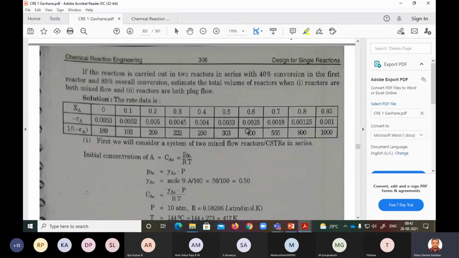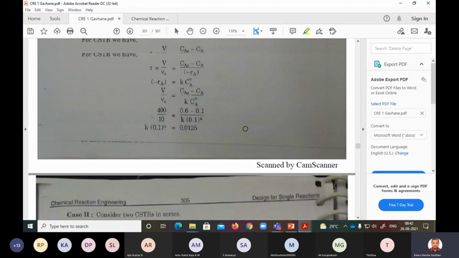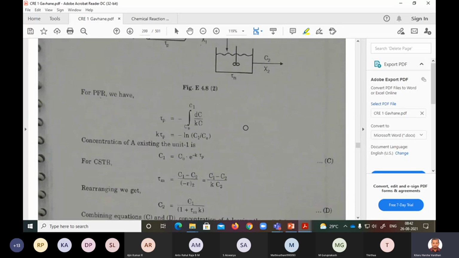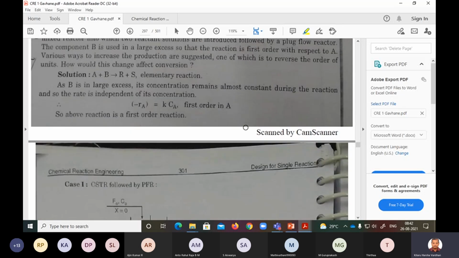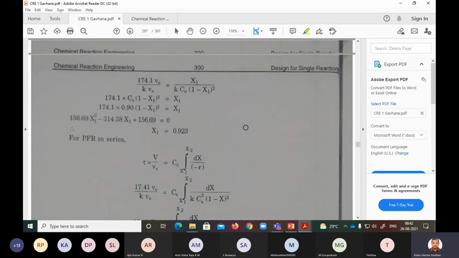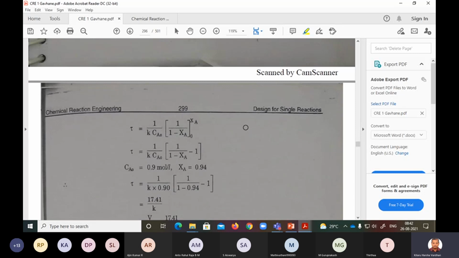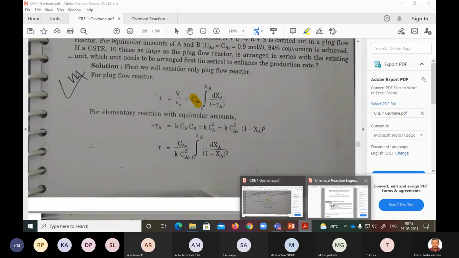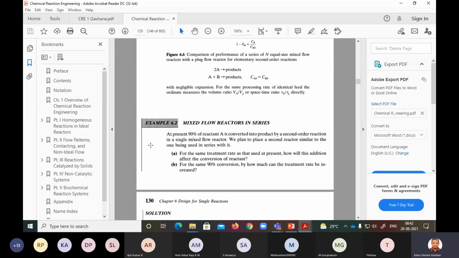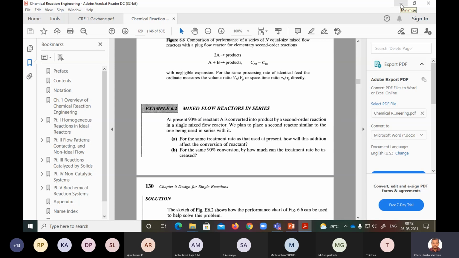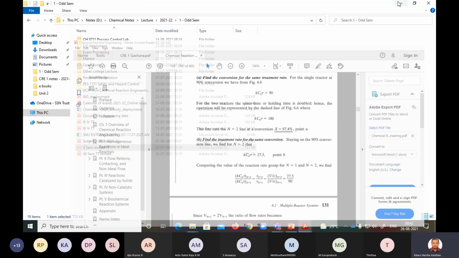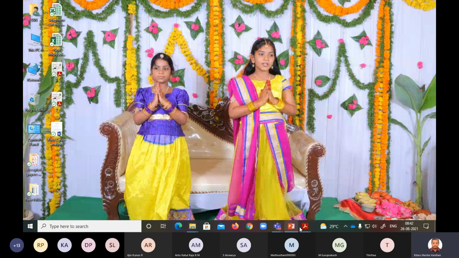In this book, he gives a lot of problems and solutions. It's a good book, so try to do the solutions. Some solutions may be wrong, so don't go blindly by the solutions. When we studied in IIT Madras, we used to solve this entire Levenspiel book, the exercise problems. I even have the solutions that I myself wrote. These are beautiful problems, Levenspiel. The same problems I am just showing you here.